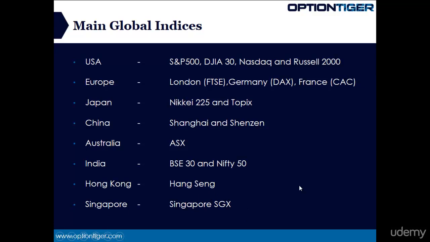Why I pointed this slide out was because when you look at the headlines, you can see which index is performing well and which index is correlated to what we do in the United States. Or if you're in Europe, you can see which indices the European markets are correlating to, because these correlations are different and they keep changing. Sometimes the US is highly correlated with China and sometimes it's not. Sometimes Europe is highly correlated with the US and sometimes it's not.